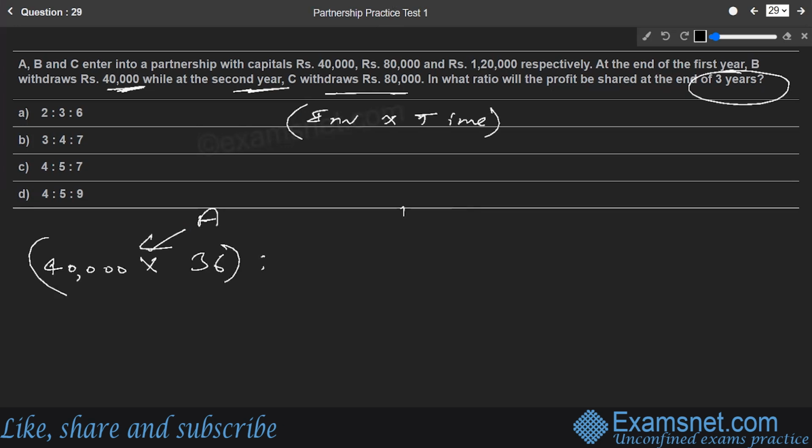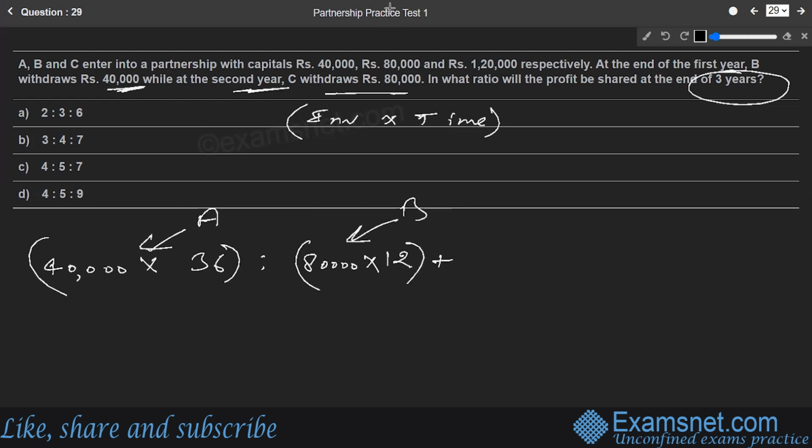Let us find out B's part. The first part of B: he started with 80,000. So 80,000 will be the investment, and for how much time will it be part of the business? At the end of the first year, B withdraws. So for the complete first year, he has not touched his money, that is, he has not touched 80,000. So 80,000 will be part of the business for the complete 12 months.